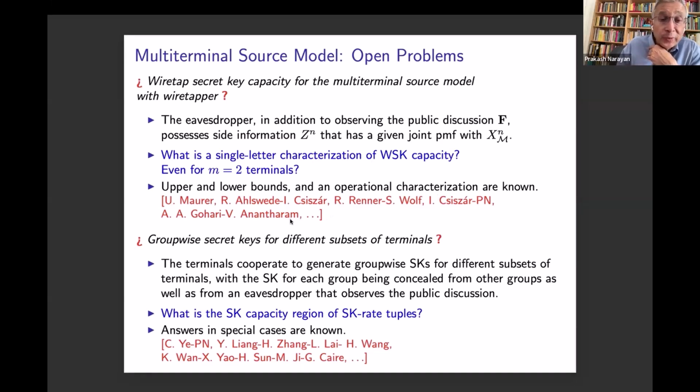Also, when we have these multi-terminal models, different groups of users could want secret keys for themselves, for the groups, which are concealed from the other groups. So what happens to the formation of group-wise secret keys? Answers are known in special cases, but the general problem remains open.